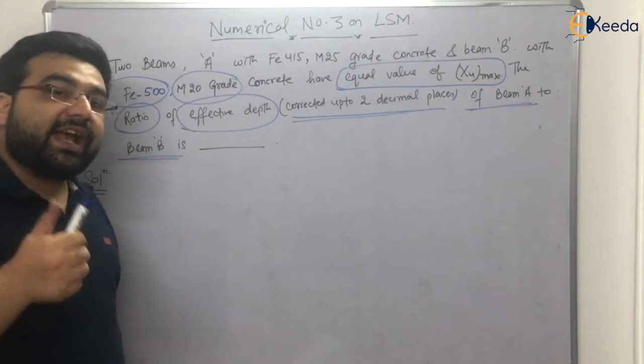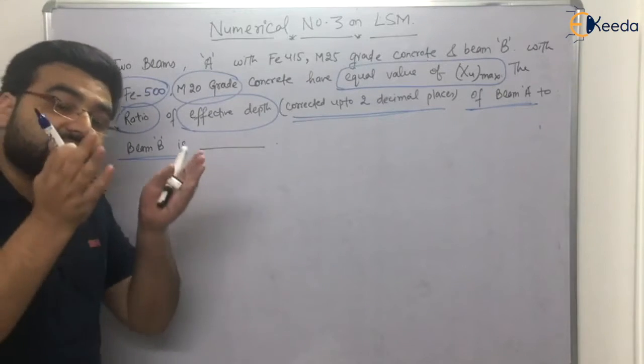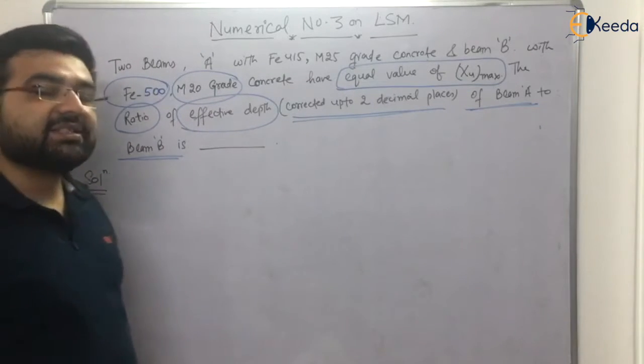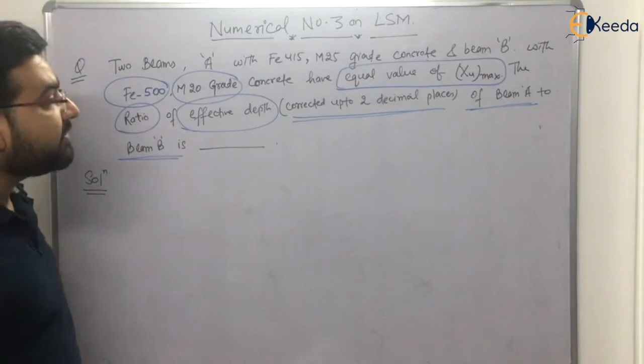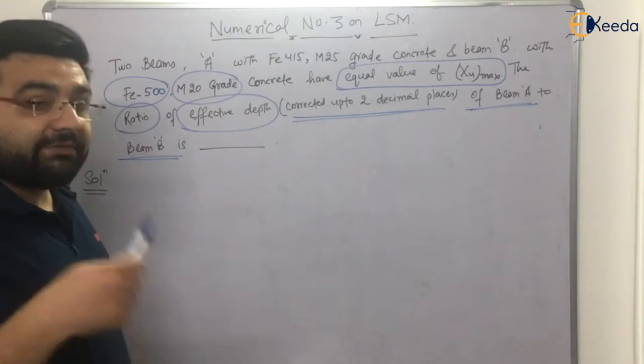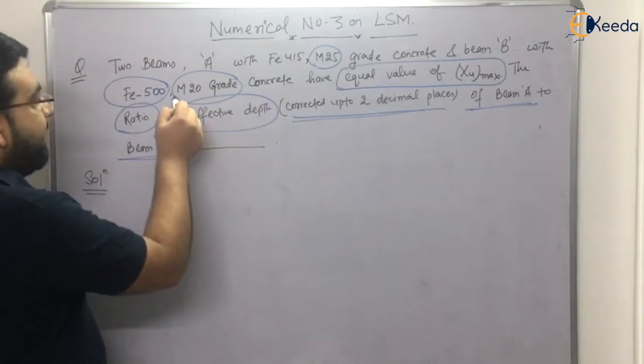Now in the question it has not been mentioned whether the value of ES is the same or different. If it has not been mentioned, I told you to take it as 2 into 10 raised to power 5. It means it is equal for all types of structural steel. Now to confuse you, I have put M25 and M20 here.